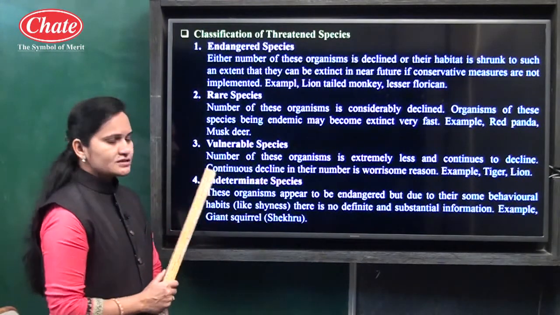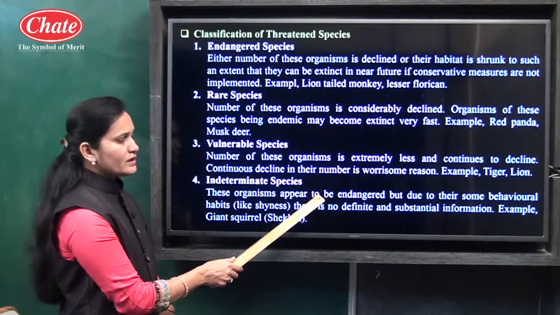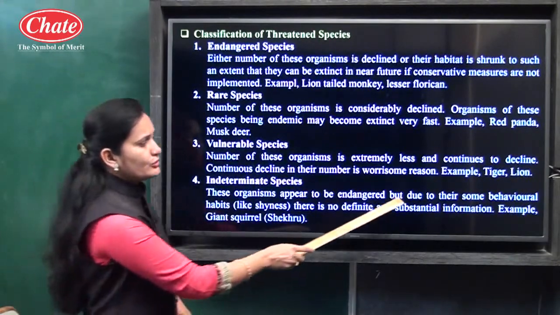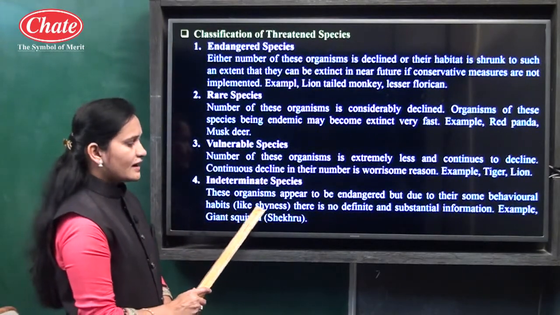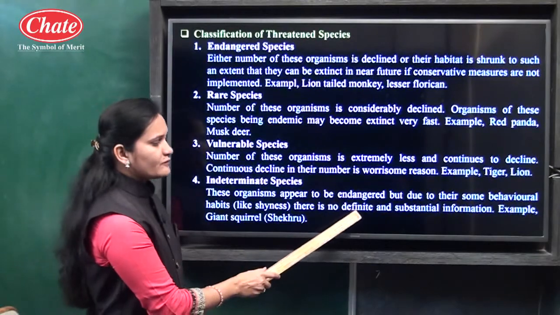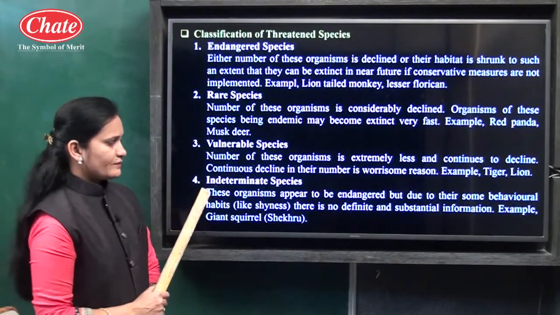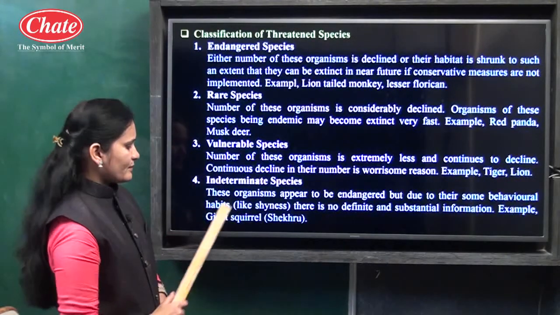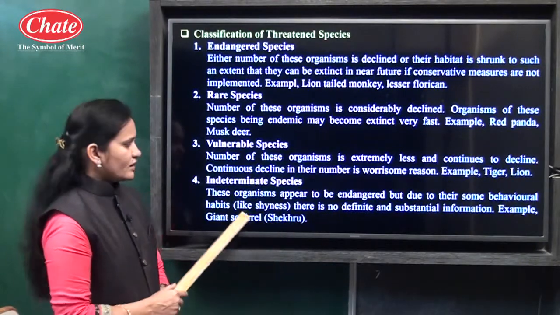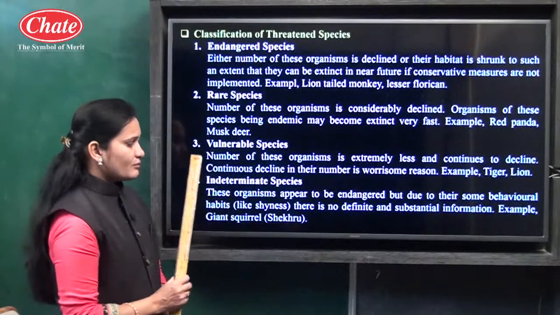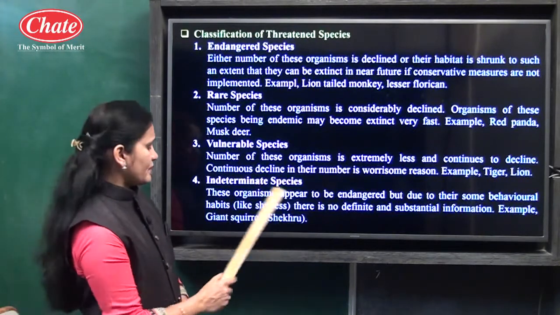The last threatened species is indeterminate species. Now indeterminate means which cannot be determined. These organisms appear to be endangered, but due to some behavioral habits, like shyness, there is no definite and substantial information about such species. An example of indeterminate species is the giant squirrel, which we generally call shekru.